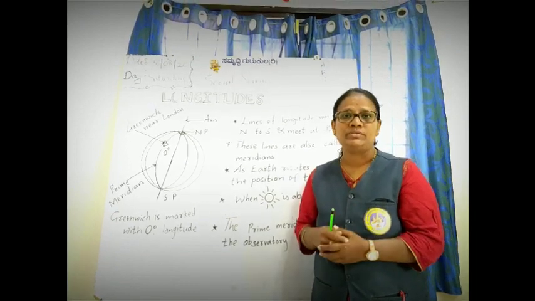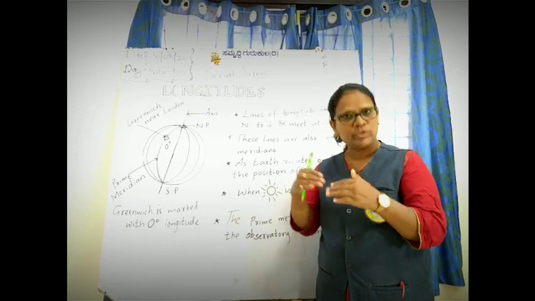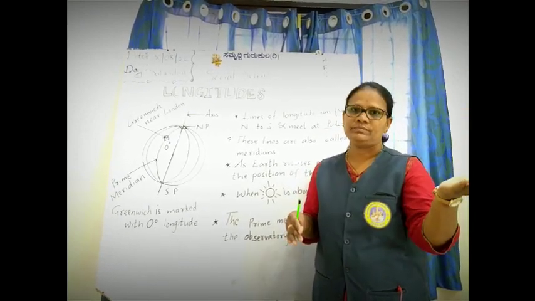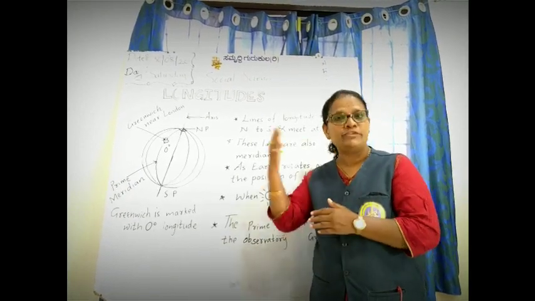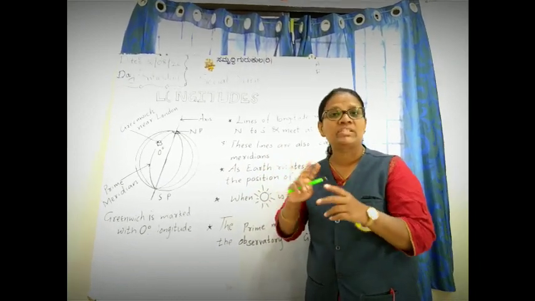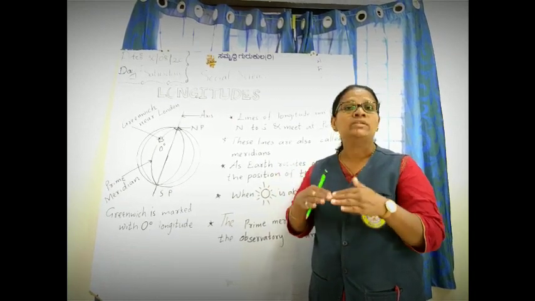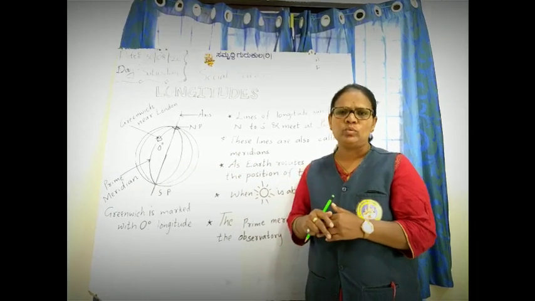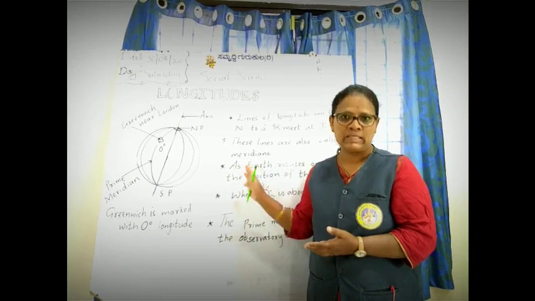You might have observed that if you are speaking to them during night, for them it will be day. If you are speaking to them in the morning, it will be night for them. So there is a variation in the time or date as we compare India with other countries. Why does it happen? We will study it in this class.